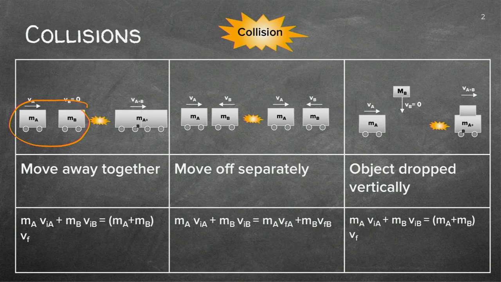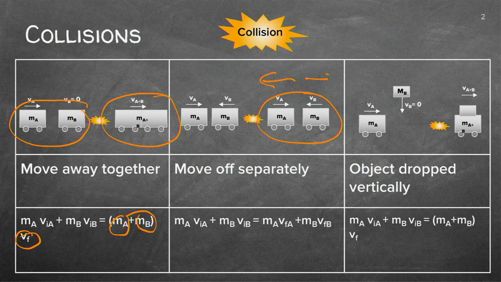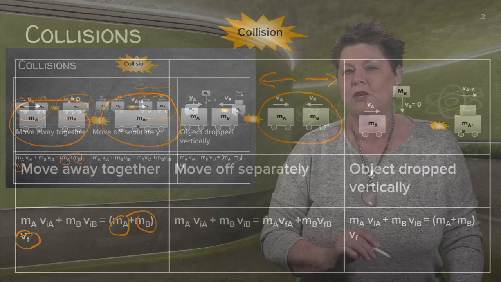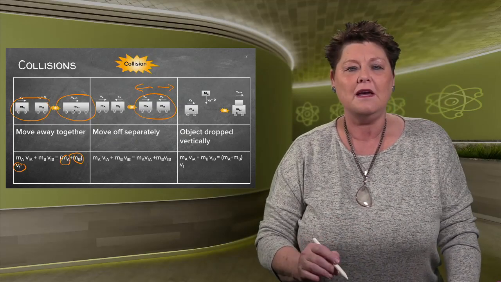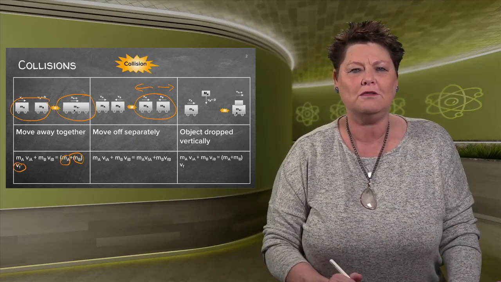After a collision, they can move to the one side and attach to each other. Remember, then they'll have the same velocity because I can actually add the two masses together. Another type of collision is when they clash, they can just carry on in the same direction, or they can carry on in the opposite direction. So remember, direction is quite important when you work with velocities. And in momentum, we do work with velocities.